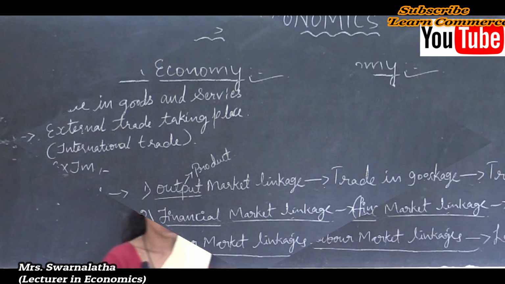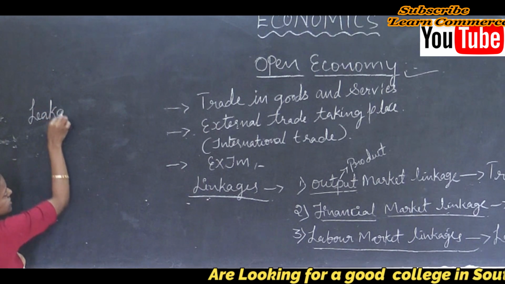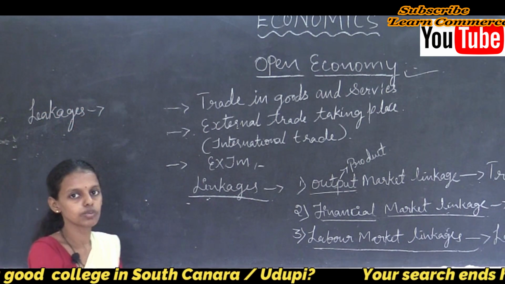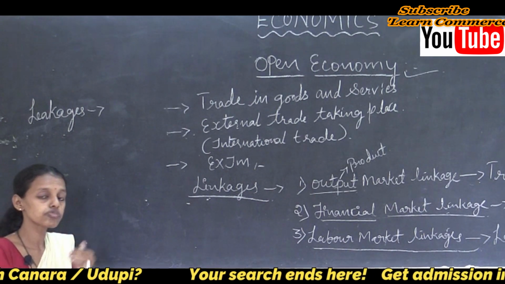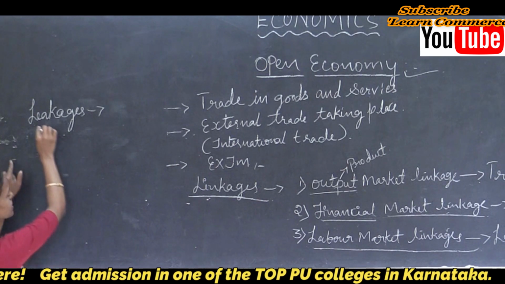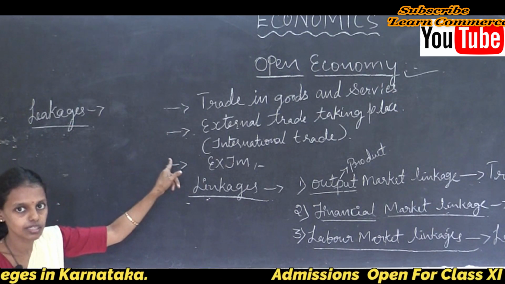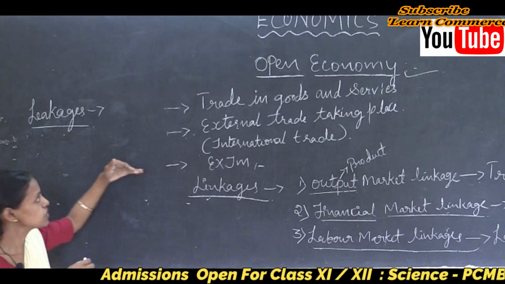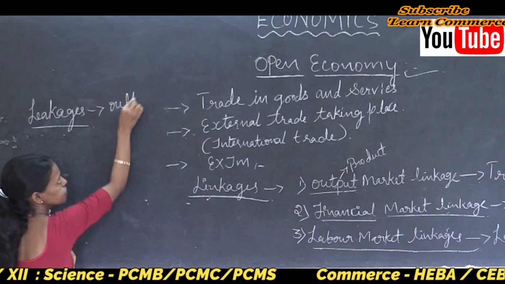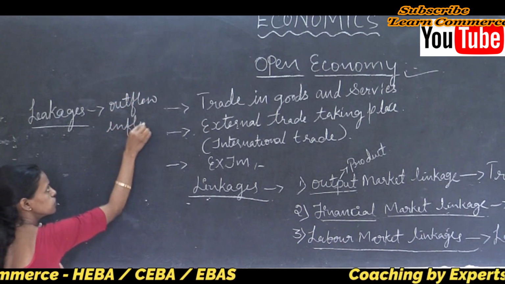Students, leakages in the circular flow of income in a simple economy, we discussed the real flow and money flow. Can you remember? Yes. Leakages are outflows, and injections are inflows. Can you remember outflow and inflow? Yes.